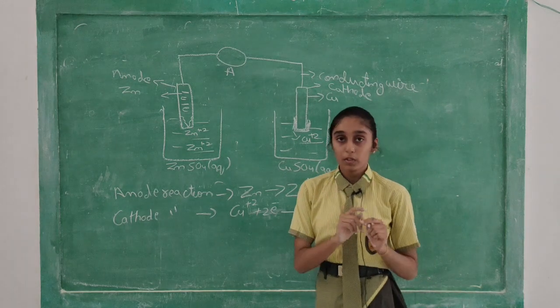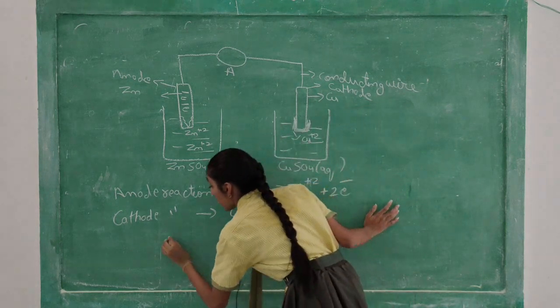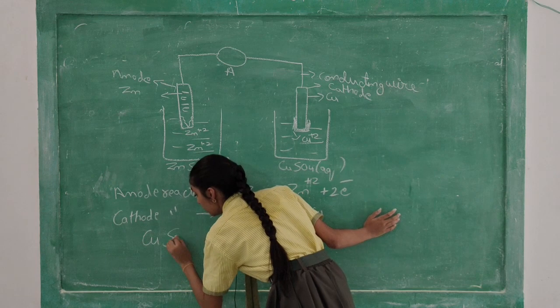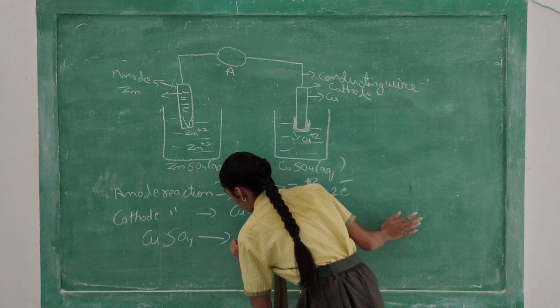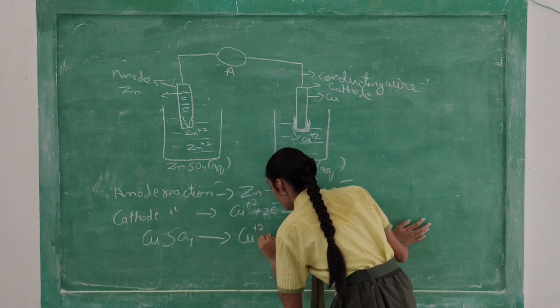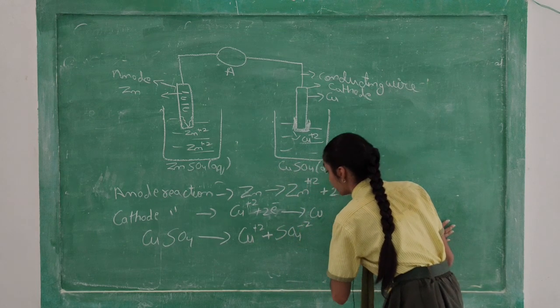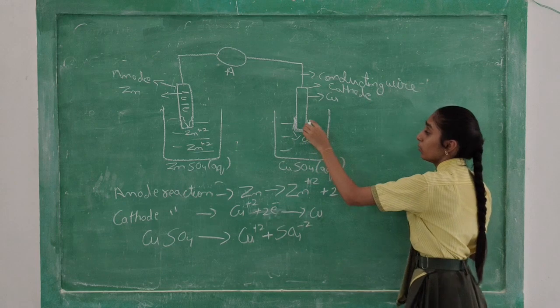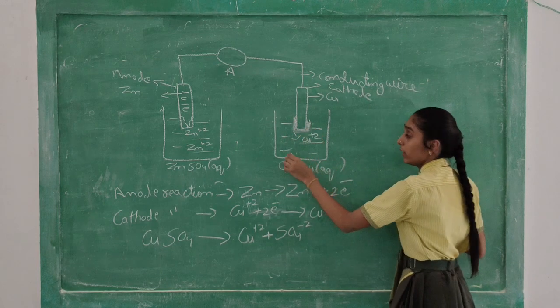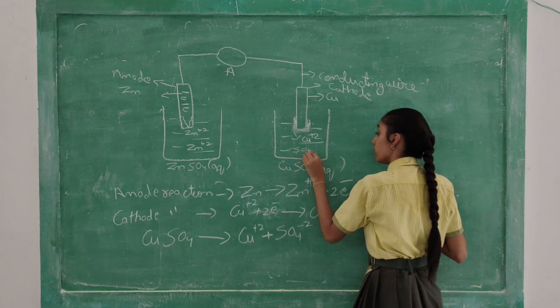Now one more reaction will occur, and that is CuSO4, means Cu plus 2 and SO4 minus 2. Now what will happen? Cu will have the outermost layer and SO4 will come in the solution.